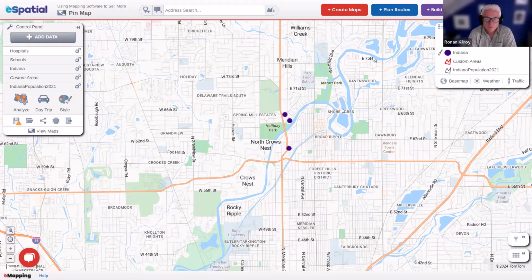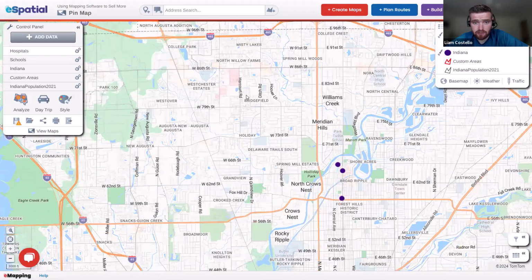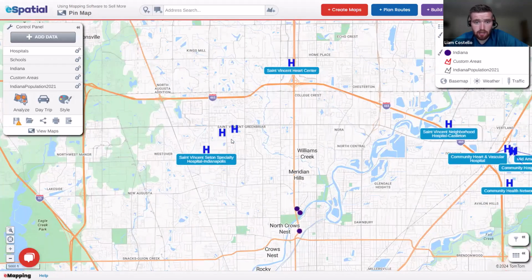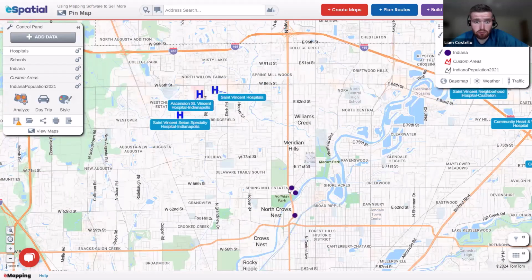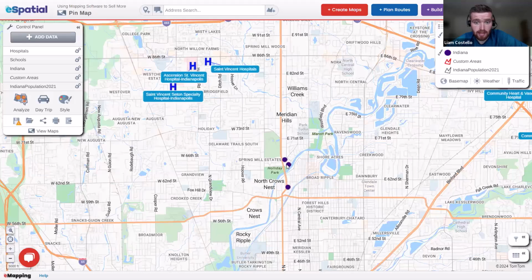So, looking at the next example, which I'll run through, which is hospitals, we can then see what medical facilities or hospitals are close by to your search area. I'm the agent here, and we can clearly see there are 3 hospitals in close proximity to these property locations or this neighborhood.